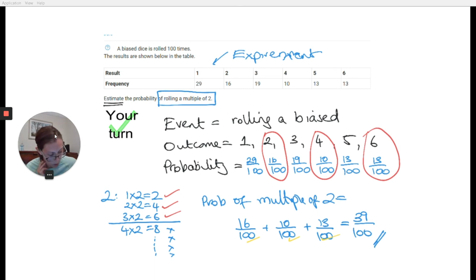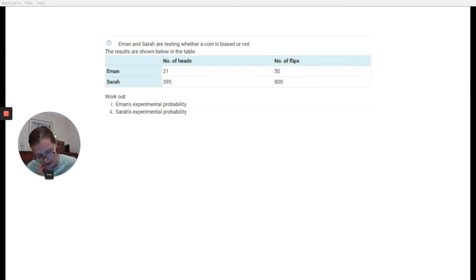Okay, one more. It says, Iman and Sarah are testing whether a coin is biased or not. The results are shown below in the table. Work out Iman's experimental probability and Sarah's experimental probability. So both of them have done the same experiment. They flipped the same coin. One of them has flipped it more times than the other.